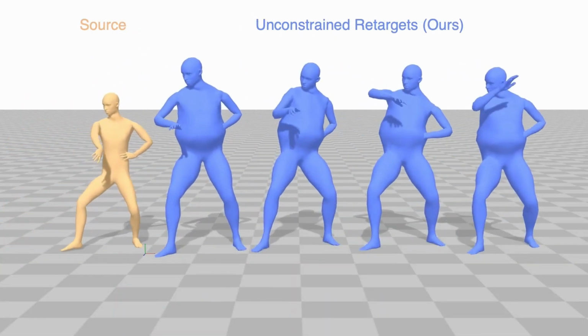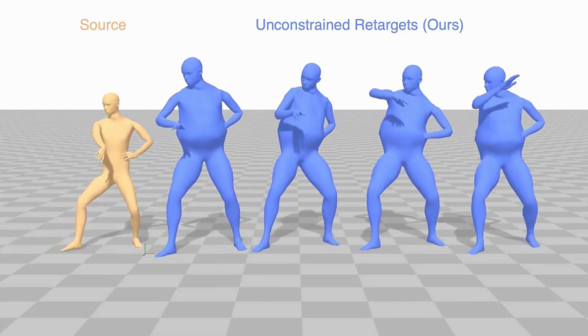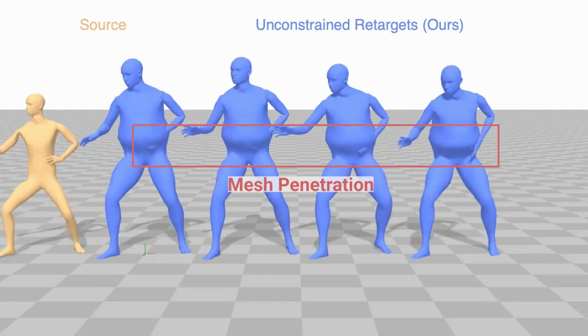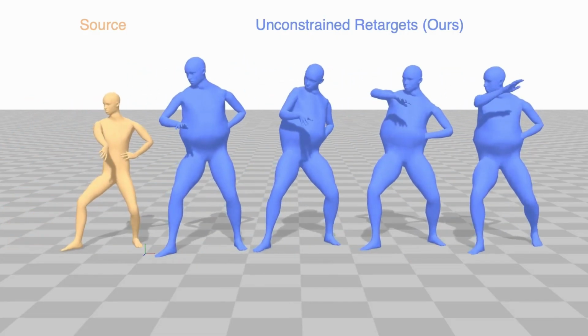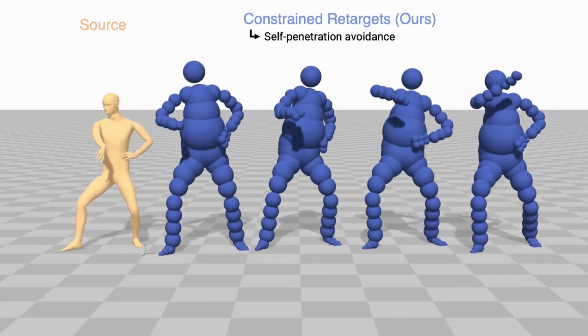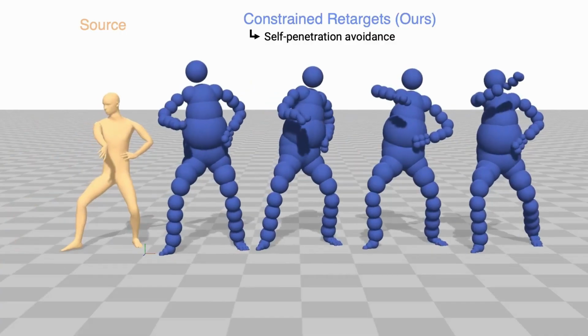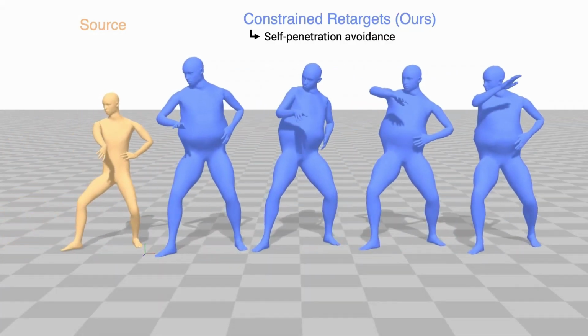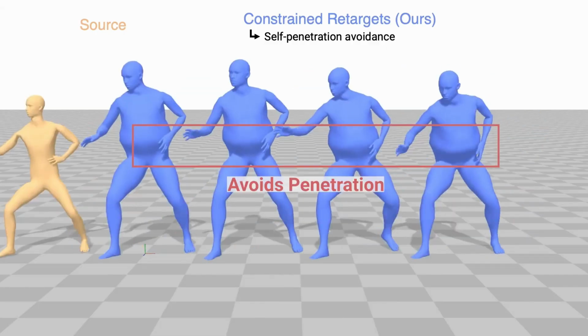However, for cases with challenging body shapes like this one, unconditioned retargeting can result in undesirable self-penetration of the character mesh. Here we see the left hand of the character collide with the belly. With our method, self-penetration can be resolved by approximating the character geometry and applying guidance for penetration avoidance. Visualized on the original character mesh, the guided result avoids severe self-penetration.